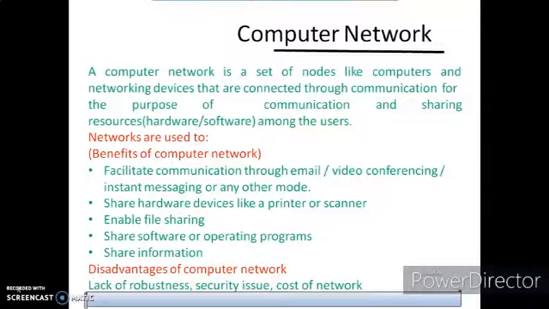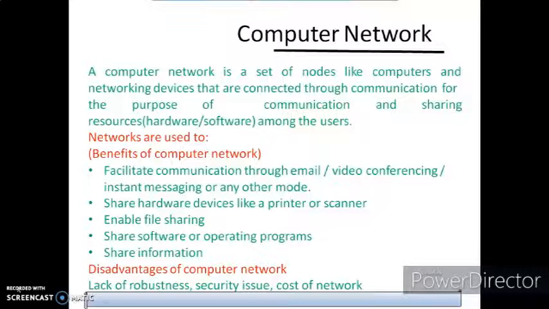Enable file sharing. File sharing means that if 20 computers are there, we can access data from any PC, and any files can be shared. This can be done at any time. We can also share software or operating systems, and share different information.